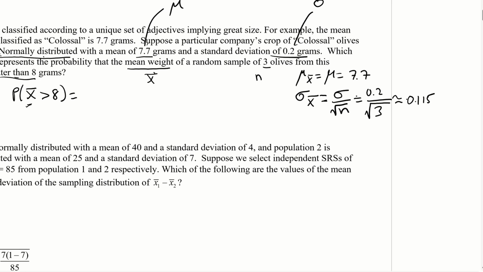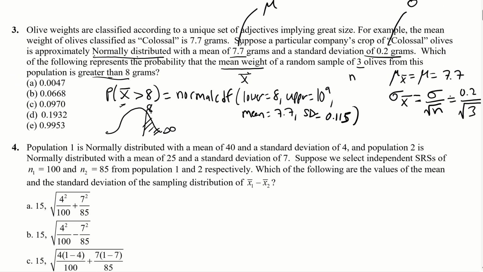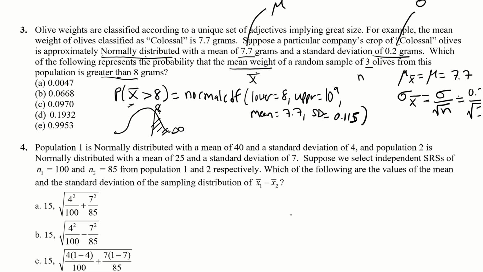All right, and then we're going to remember that we're doing greater than 8. So that means we're going to use normal CDF. The lower limit is 8, and the upper limit is infinity, or a really big number, so 10 to the 9th. And then our mean is 7.7, and our standard deviation is 0.115. Okay, if you were to do that, your answer would be A.